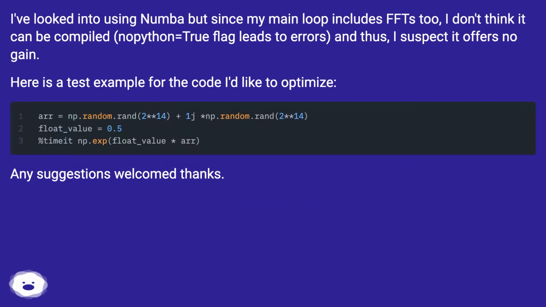I've looked into using numba, but since my main loop includes FFTs too, I don't think it can be compiled. The nopython=True flag leads to errors, and thus, I suspect it offers no gain. Here is a test example for the code I'd like to optimize. Any suggestions welcome, thanks.